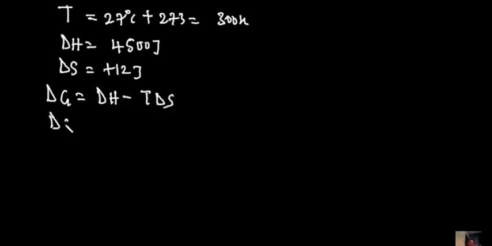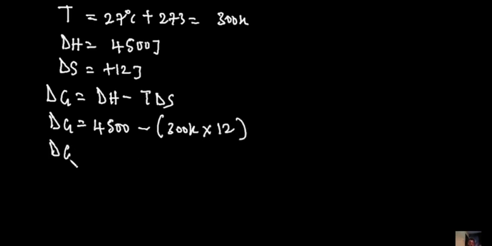Which means if you are looking for Gibbs free energy here, dH in this case is 4,500 minus the temperature, 300 Kelvin, multiplied by 12. If you do this, we are going to have dG equals 4,500 minus 3,600. And when we do that, our final answer would be plus 900.